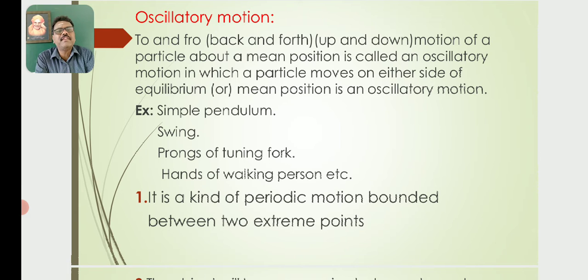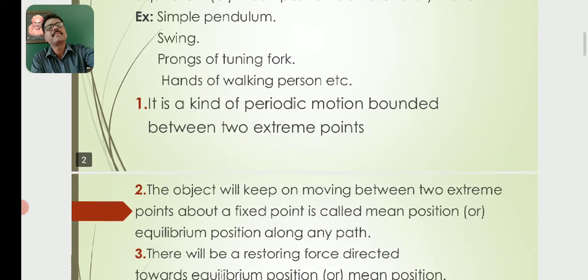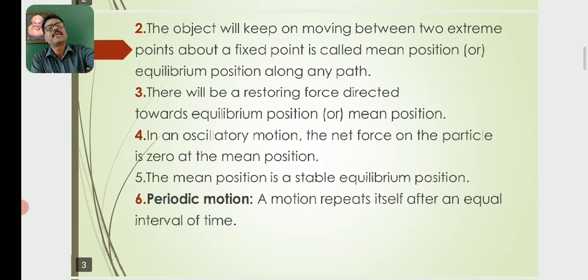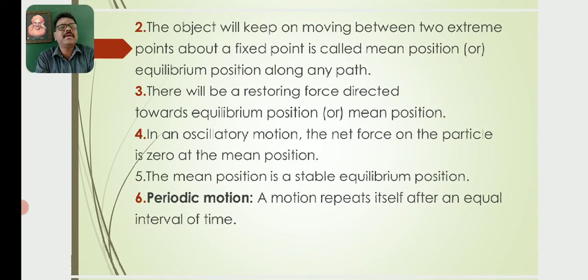It is a kind of periodic motion bounded between two extreme points. The object will keep on moving between two extreme points about a fixed point, called the mean position or equilibrium position, along any path.